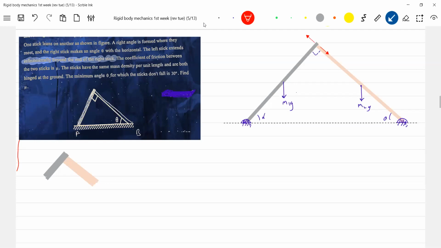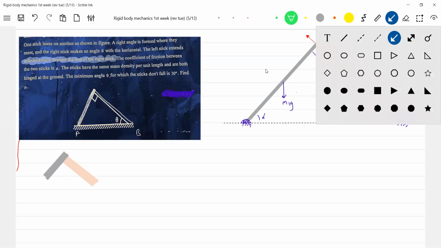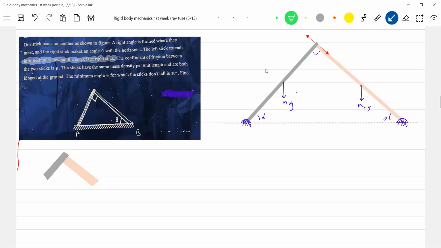Mu equal to 3, root 3 or 3? Root 3, sir. Root 3 will come. Yeah, that will. Okay, the friction will take the direction of friction.